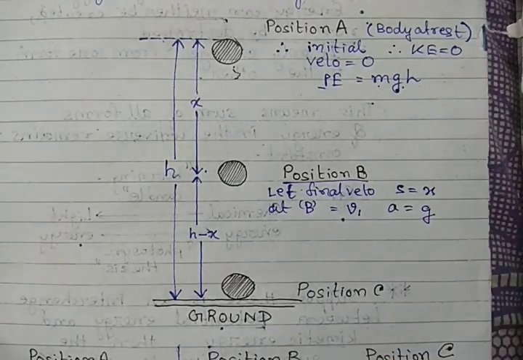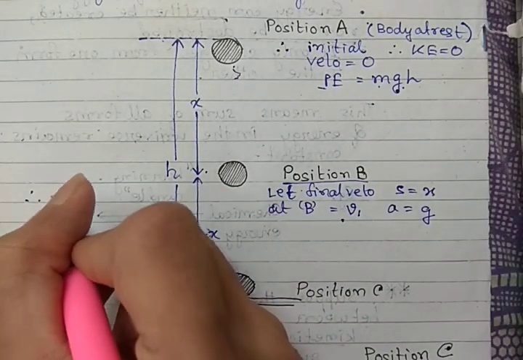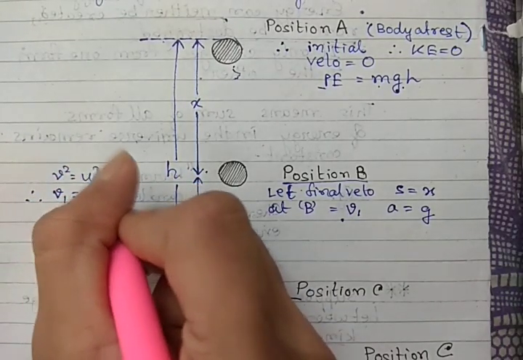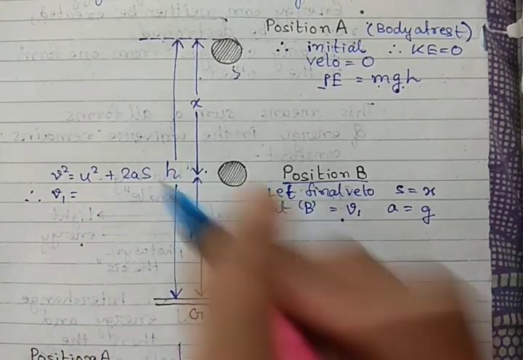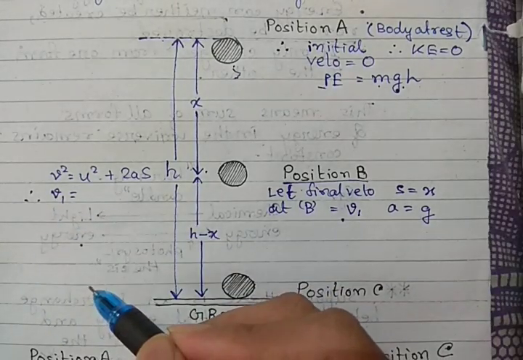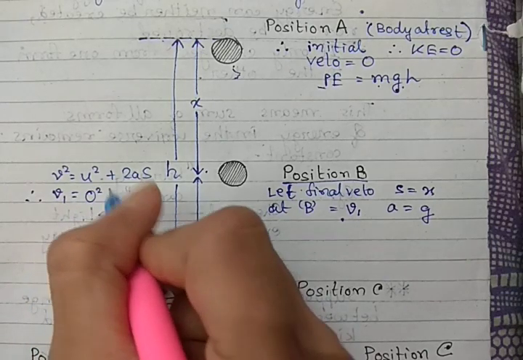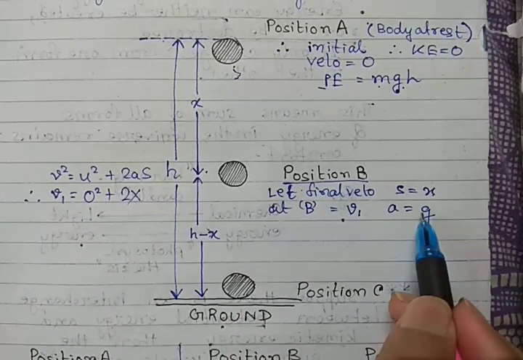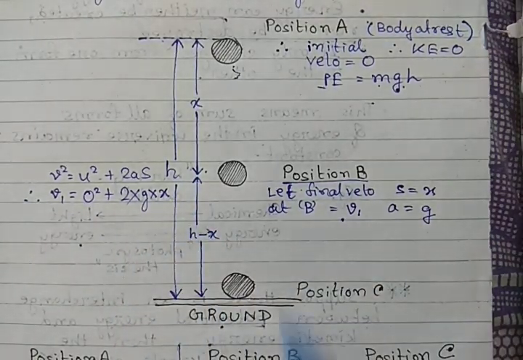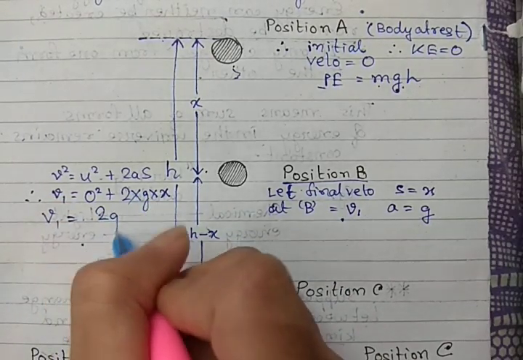So let us find KE. First we find v. Using the equation of motion, v square equals u square plus 2as. From equations of motion we calculate the final velocity and then use it to calculate the kinetic energy. So u square is 0 square plus 2, a is g, and s is x. Clear? So v1 square equals 2gx.